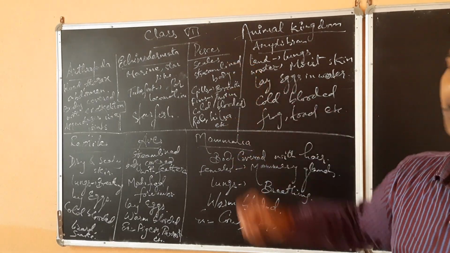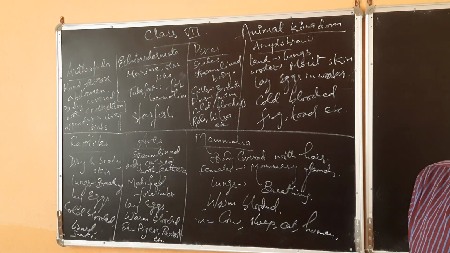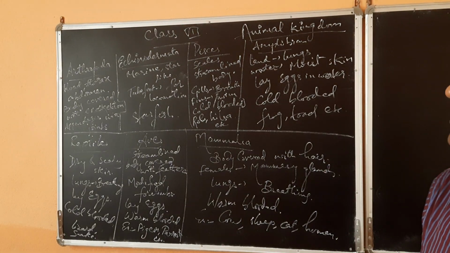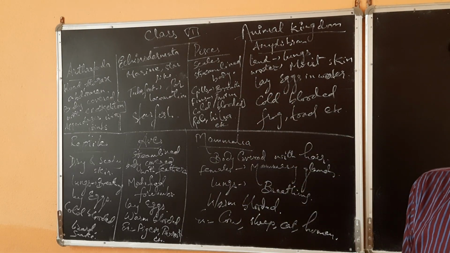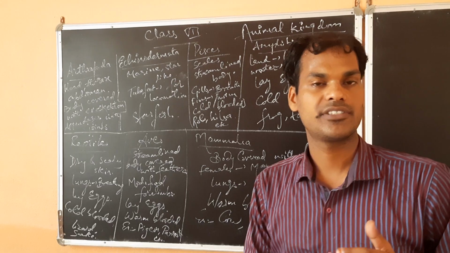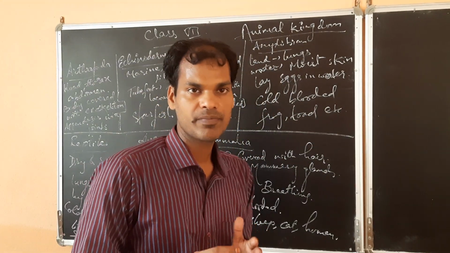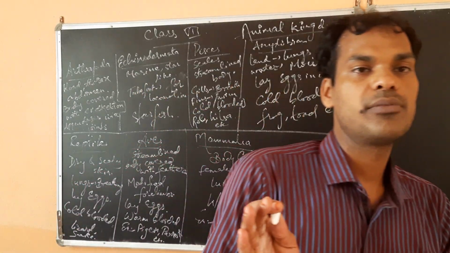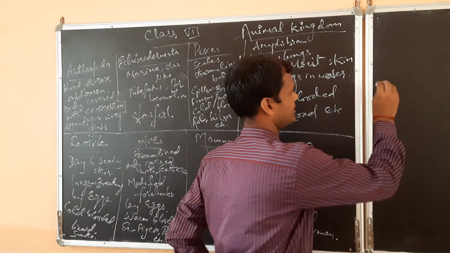So the first vertebrate is Pisces. Pisces refers to the fish. All the different types of fish come in this phylum. So you see, they will have streamlined body. First and foremost, streamlined body you have studied in class 6. So in case of streamlined body, what is happening? It will be broad in the middle and tapering at the end. So you see here, just like this.